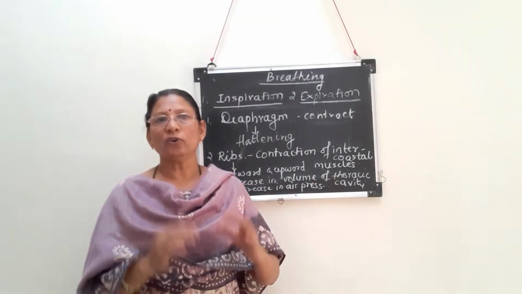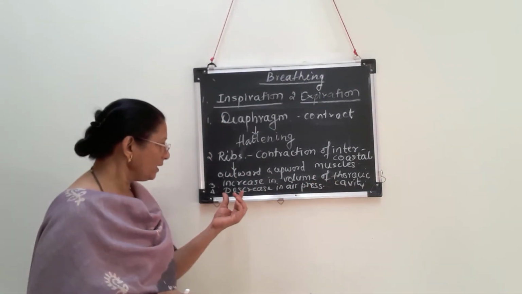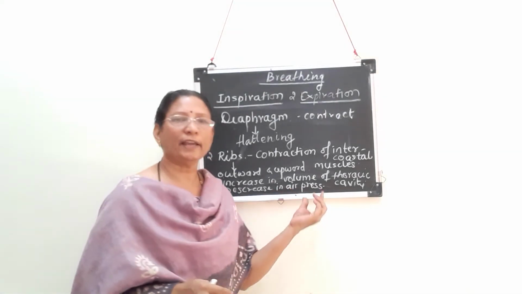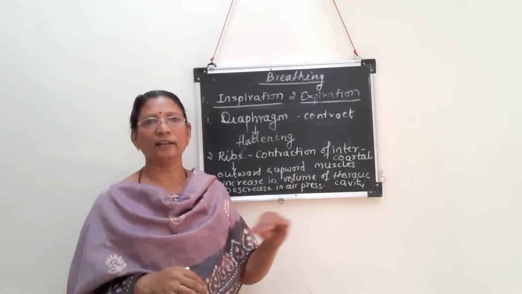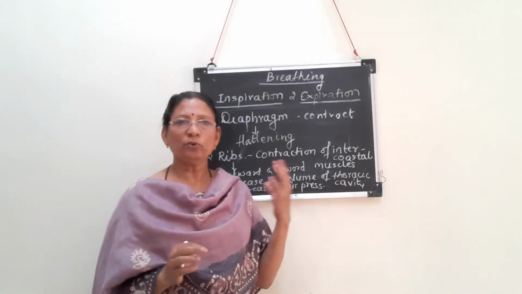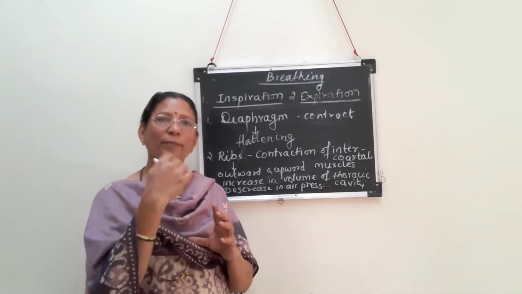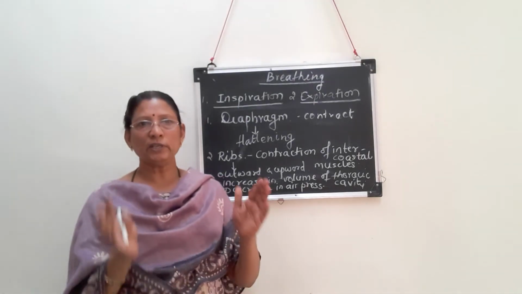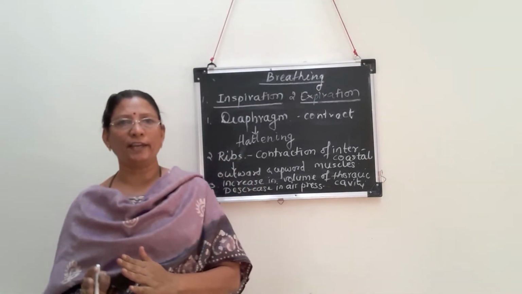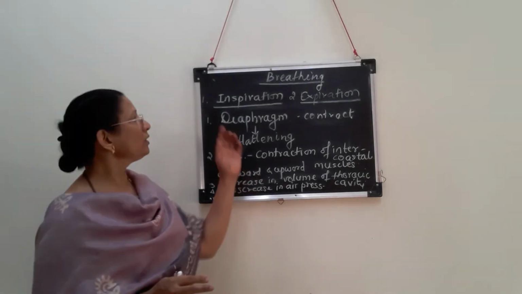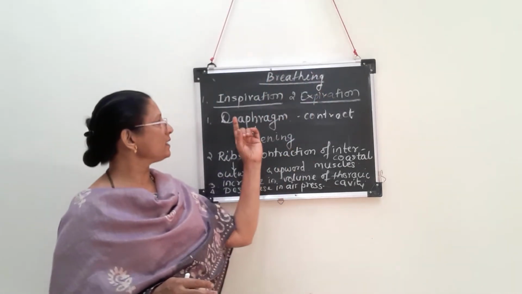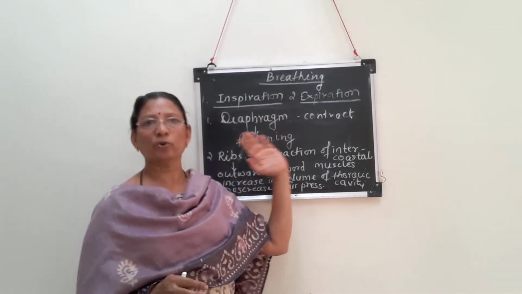This decrease in volume results in increase in air pressure on the lungs and in the thoracic cavity. Due to this increase in air pressure, air will be given outside. So inspiration and expiration together constitute the process of breathing, and these are exactly opposite processes.